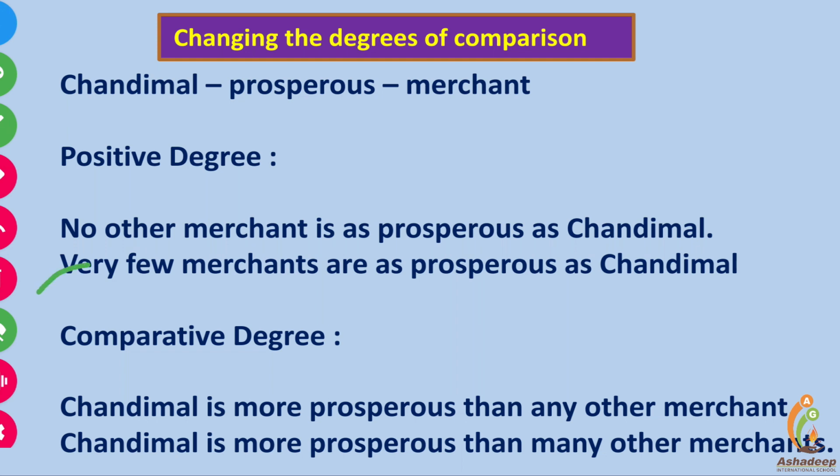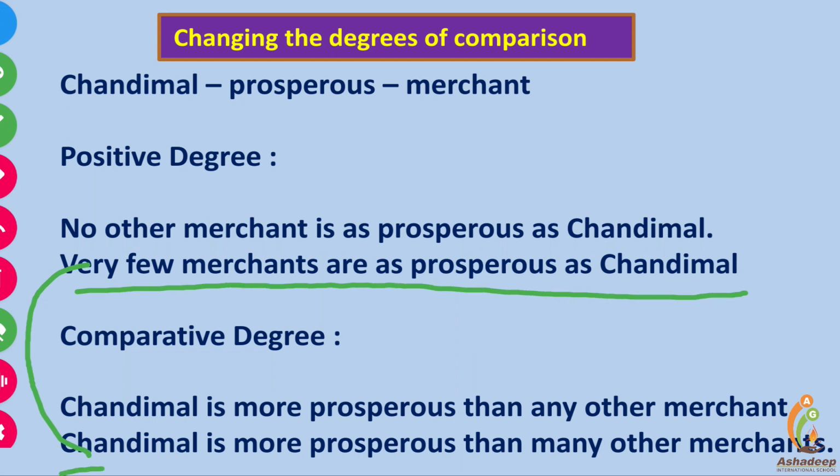Now let us convert the latter one into comparative. Very few merchants are as prosperous as Chandimal. Means Chandimal is more prosperous than many other merchants, not than all other merchants, not than all. Otherwise, he will be the most prosperous. But here we cannot say Chandimal is the most prosperous. But there are a few. There are few. Chandimal is more prosperous than many others.